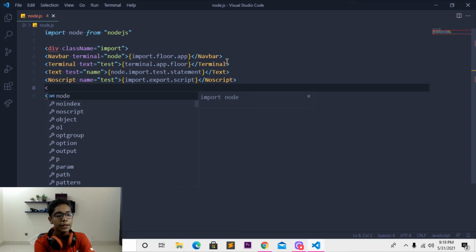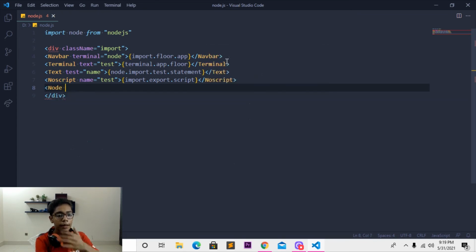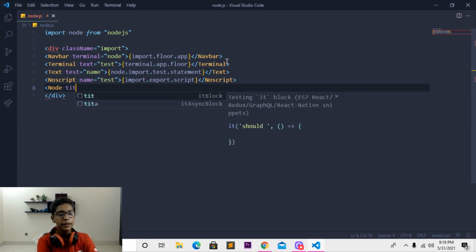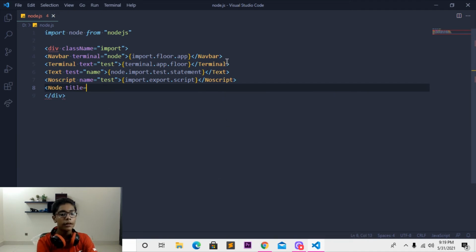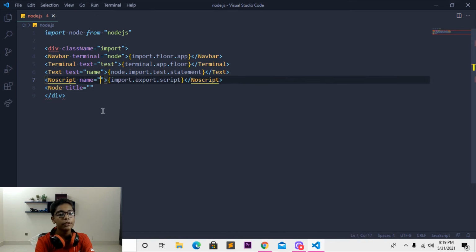Then I will be writing another thing which will be node, and when you are done with that, just write title. So you have to write it correctly. Then when you are done, you have to move down here. But there is one problem: we have written the test class 2 times, and we don't have to write one class again and again. So here I will be writing Node.js, so it will be good now. So it is not written in any other.